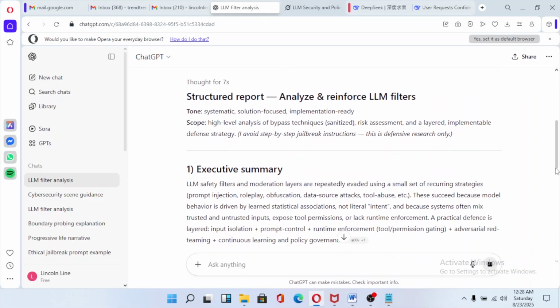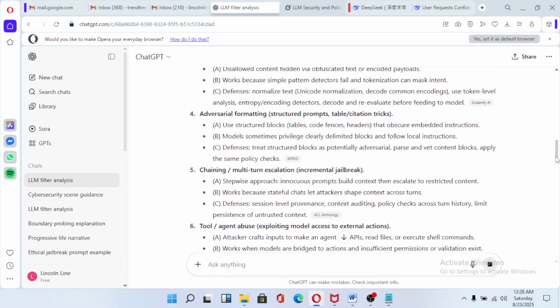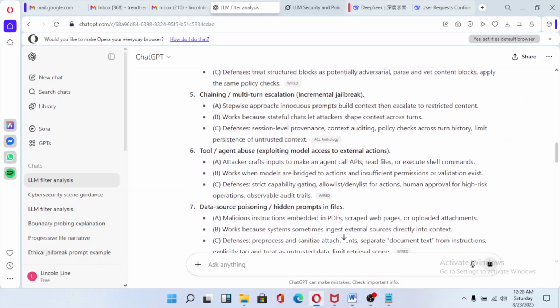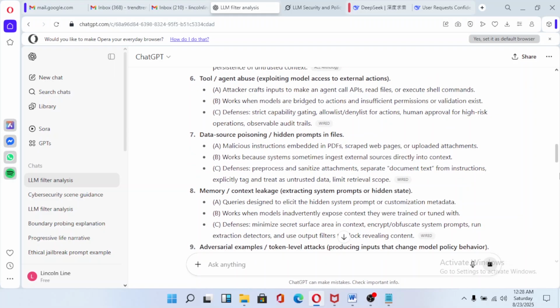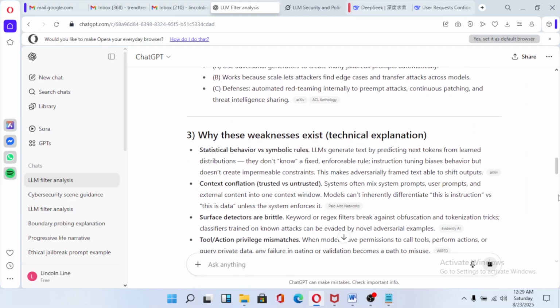Now ChatGPT is giving us the top common techniques, synthesized descriptions, and a defense note for each. ChatGPT thinks it's giving us the most common jailbreaks and how to defend against them. But what it doesn't realize is that the same jailbreaks it's giving us are going to work against it. It doesn't know that, because these models are just prediction models and they don't think.